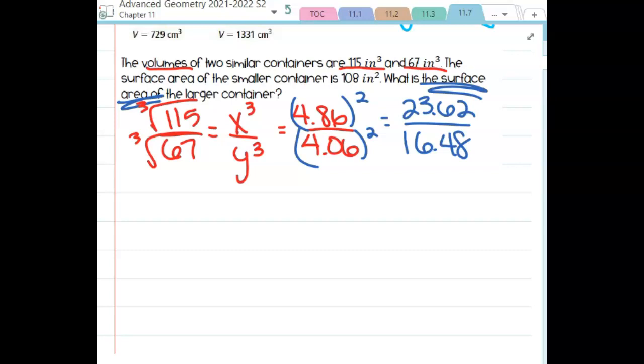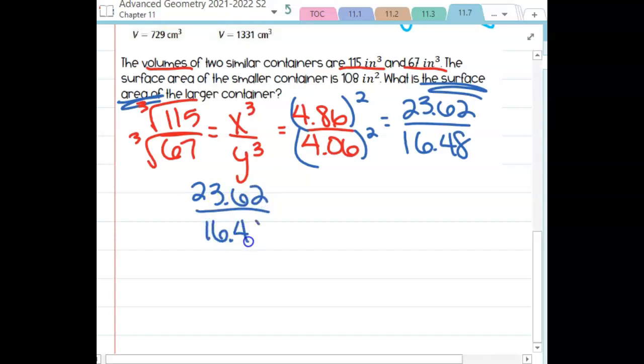So we did this back in chapter 10, but what I need to do is set up a proportion. So one half of my proportion is going to be that ratio there, 23.62 over 16.48. Now notice that 23.62 is going to be my larger figure, and 16.48 is going to be my smaller figure, because one's larger and one's smaller.